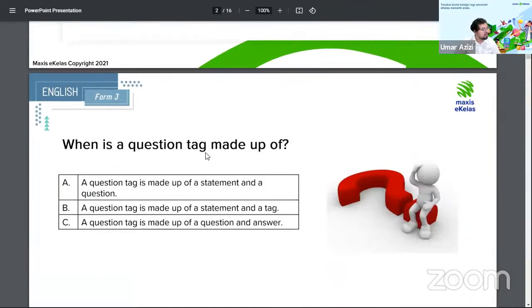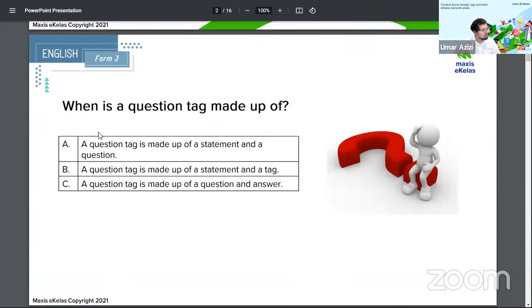All right. So, what is a question tag made up of? Switch this up a bit by saying, what is a question tag made up of? Hi, Ivan, and also Prasad, also Atika, hi. Is it A, a question tag is made up of a statement and a question, B, made up of a statement and a tag, or C, a question and an answer?